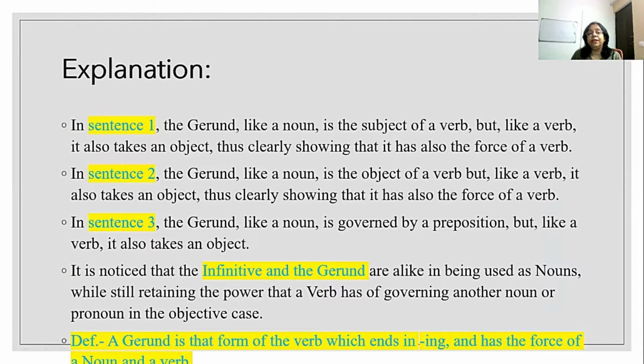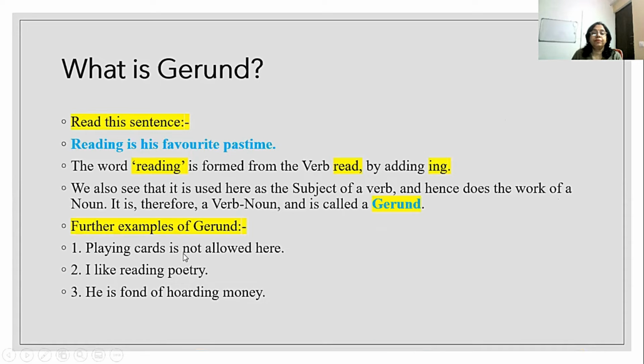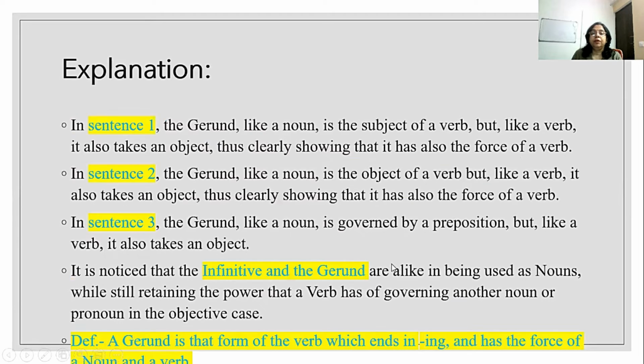But like a verb, it also takes an object, clearly showing that it has also the force of a verb. Similarly, in sentence 3, he is fond of hoarding money. So in sentence 3, the gerund hoarding like a noun is governed by a preposition, but like a verb, it also takes an object.